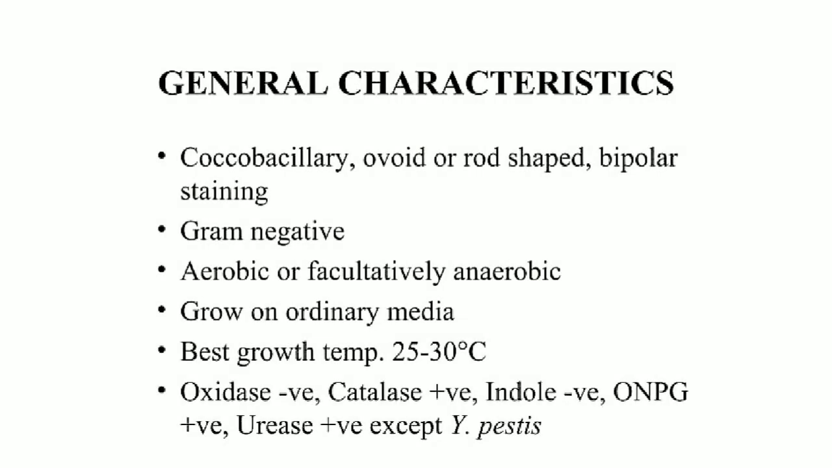Next, general characteristics: coccobacillary, ovoid or rod-shaped, bipolar staining. Yersinia pestis is a gram-negative, non-motile bacterium, aerobic or facultatively anaerobic, and grows on ordinary media. Optimum temperature is 20 to 30 degrees Celsius. Biochemical tests: oxidase negative, catalase positive, indole negative. ONPG, full form orthonitrophenyl beta galactoside, is positive, identified by the ONPG enzyme test. Urease positive except Yersinia pestis.